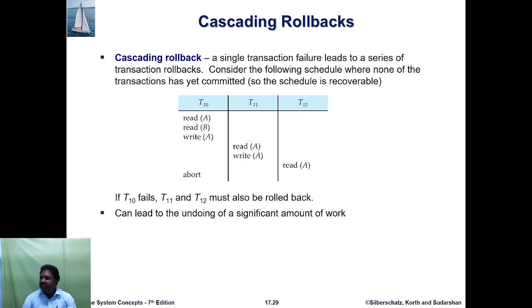Abort status means failure, for example if the transaction of moving money from one account to another does not complete. So if T10 fails, T11 and T12 must also be rolled back, meaning the state of the process is undone. This can lead to undoing a significant amount of work.